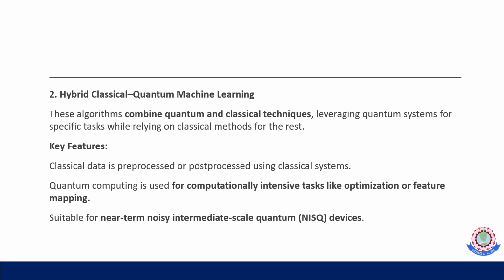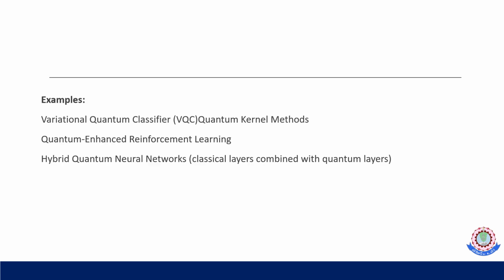The next one is hybrid classical and quantum machine learning. These algorithms combine quantum and classical techniques, so everything has to be aligned with quantum principles. Here classical data is pre-processed and/or post-processed using a classical system. Quantum computing is used for computationally intensive tasks like optimization or feature mapping. It is especially useful for near-term noisy intermediate-scale quantum devices. Examples are VQE, variational quantum classifier, quantum kernel methods, quantum-enhanced reinforcement learning, hybrid quantum neural network.